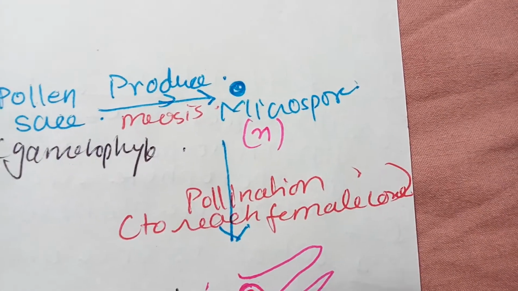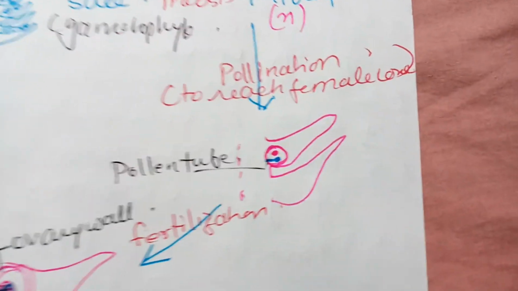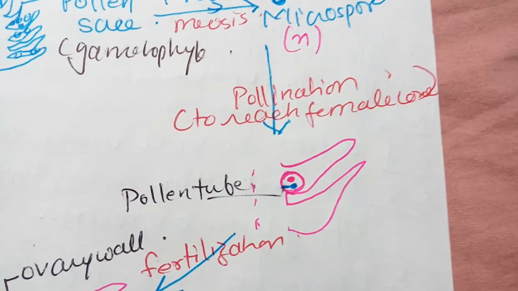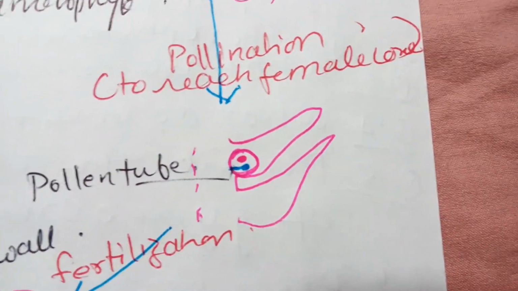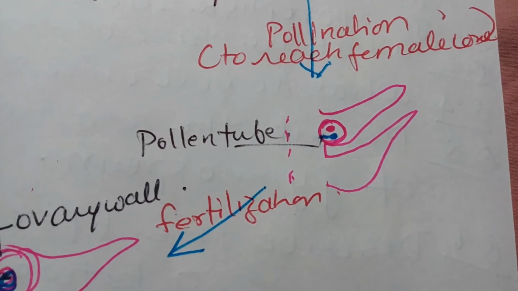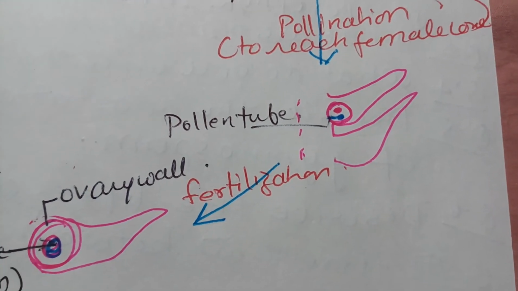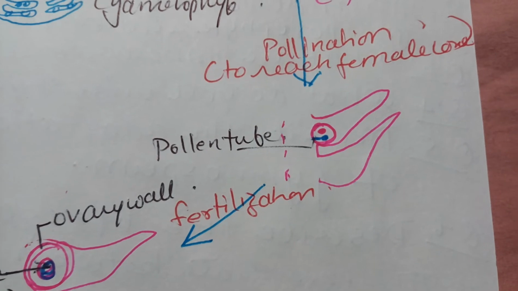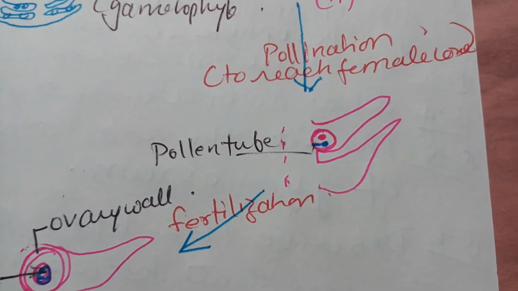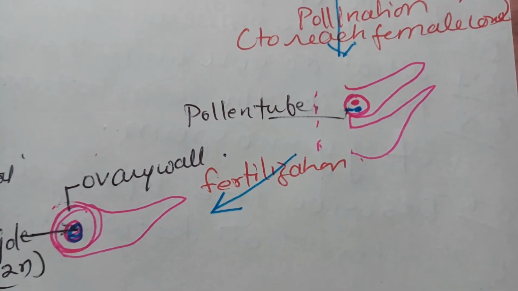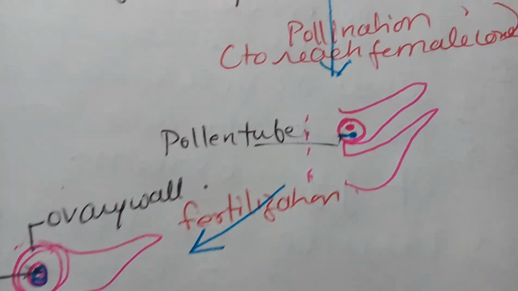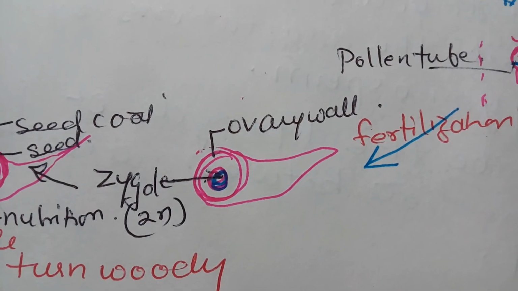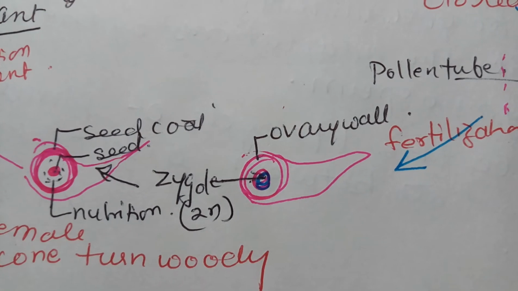The microspore reaches the female cone by pollination. Once it reaches the female cone in the ovule, you can see the pollen tube is there, and this is how it reaches the female gamete. Now fertilization occurs, both these cells fuse and form a zygote, and the ovary wall is already there.